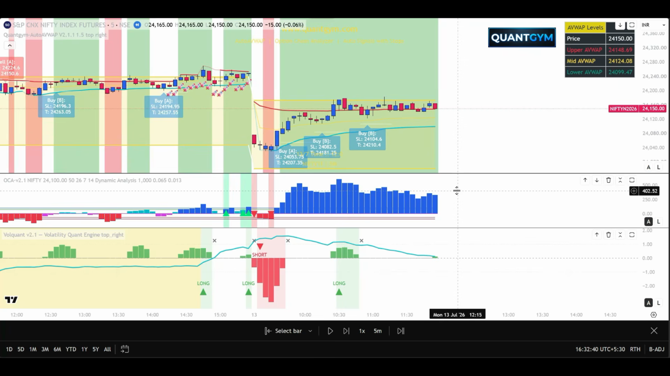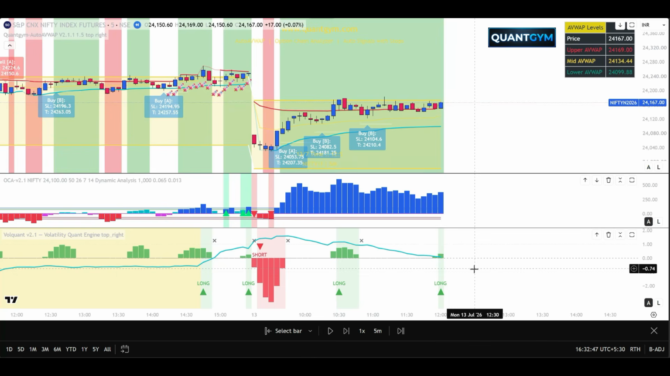So markets are not actually selling off from here, correct? So it is bullish. Option chain analyzer is also showing you that we are extremely bullish. Let us see. Okay, now we get a buy signal out here. So this is a buy signal from Volquant. The Volquant is still above 0, so you can take the trade. The option chain analyzer is bullish, so I take the trade.